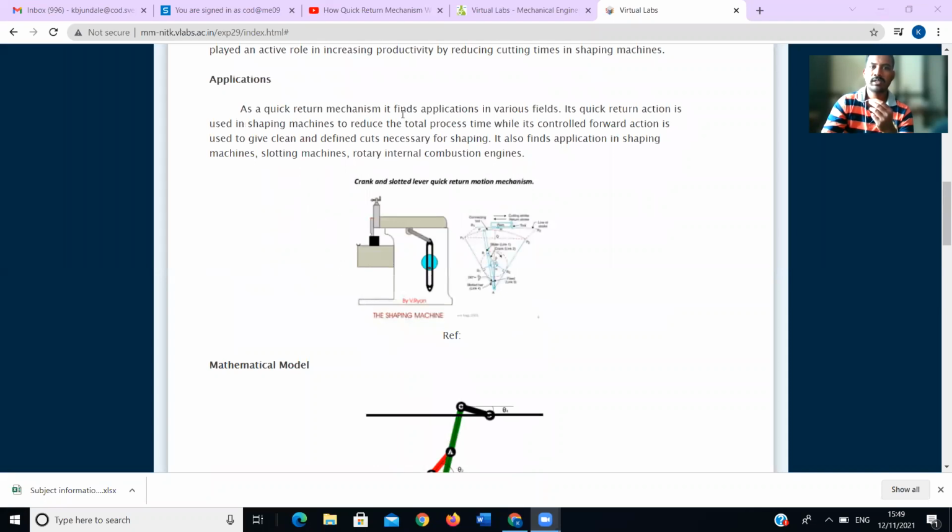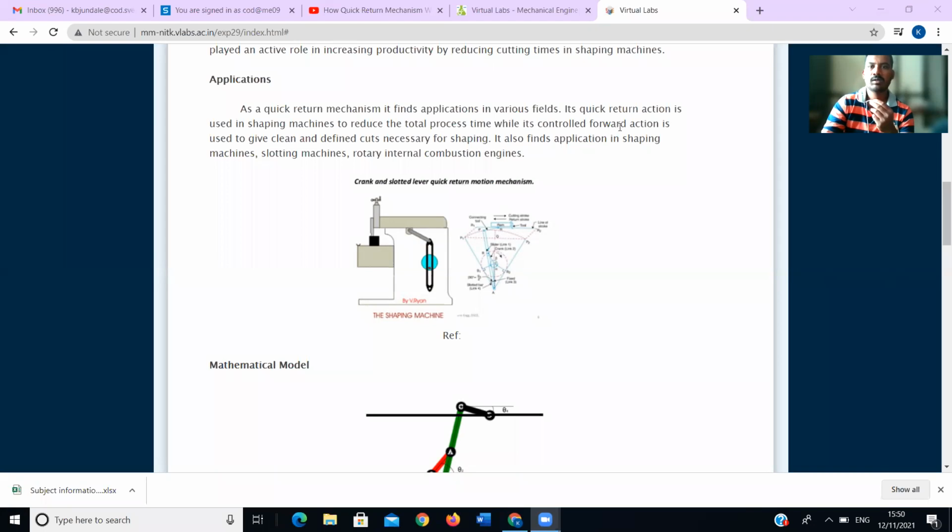A quick return mechanism finds application in various fields. Its quick return action is used in shaping machines to reduce the total processing time. Okay, means with the help of quick return, we can reduce the production time or the total process time. Due to reduced process time, obviously we can reduce the cost of the component.